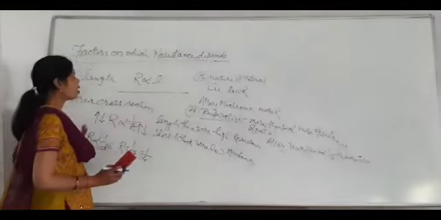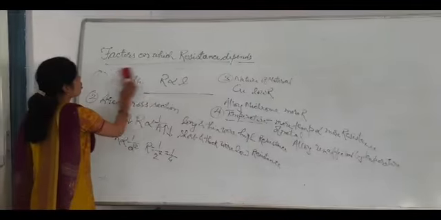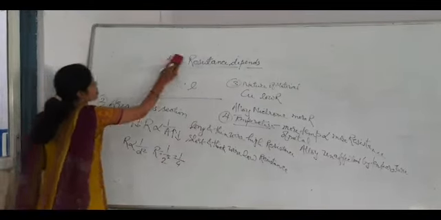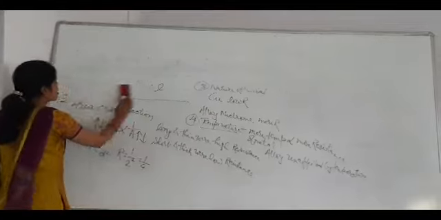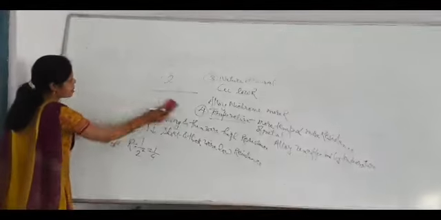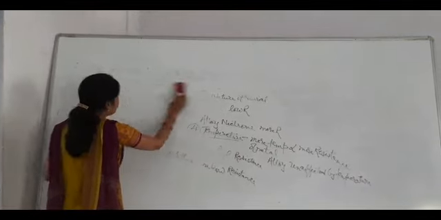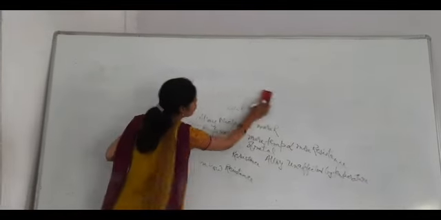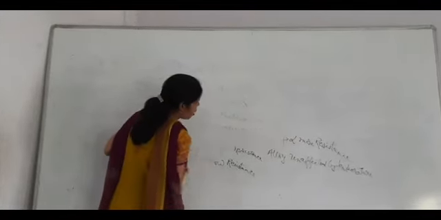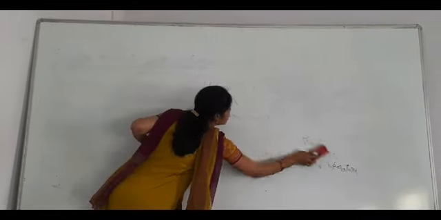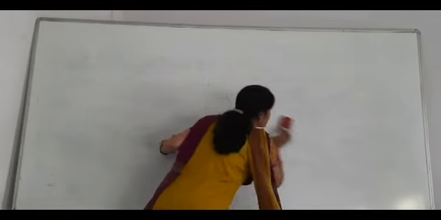So all these are the factors on which resistance depends. Now next is resistivity. Resistivity is the specific resistance, also known as specific resistance. So it is the property of a conductor. Now let us see what is resistivity.